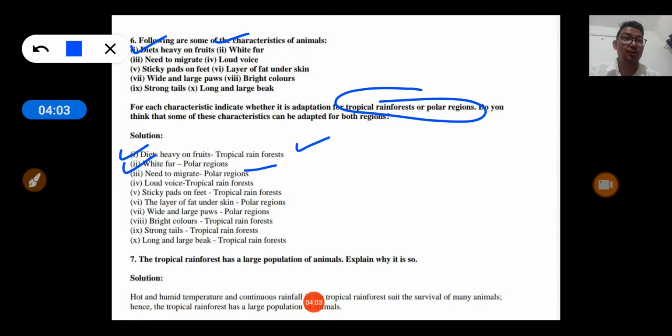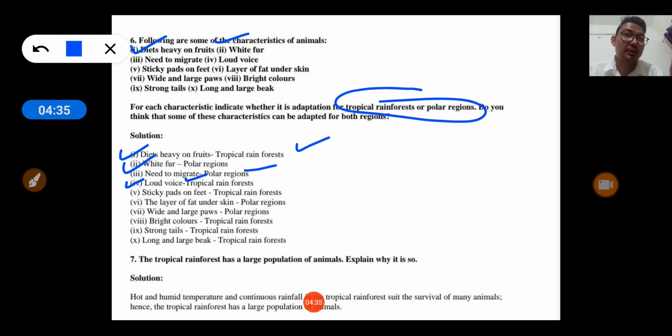Loud voice. Okay, you might be knowing that few animals like elephant, like monkey, produce very loud sound. Okay, and even lion also produces very loud sound. So these are all animals found in tropical regions. So loud voice is the adaptation of tropical rainforest animals.